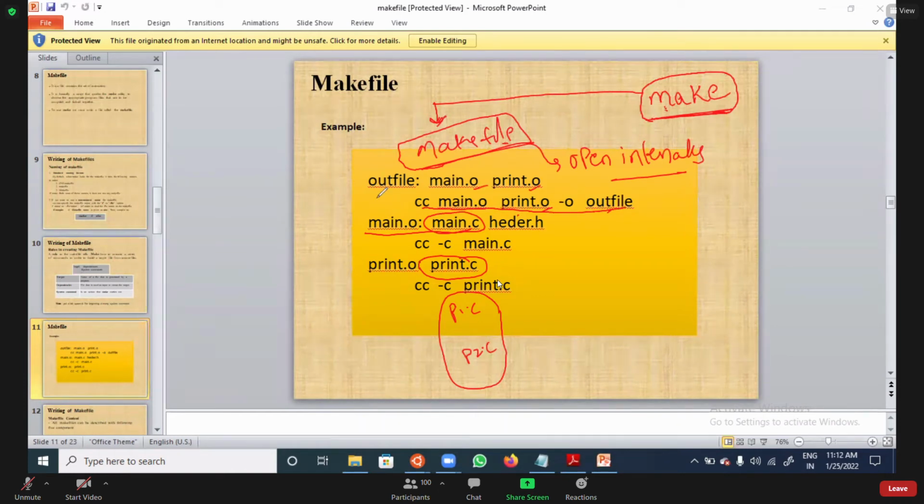We need to provide all the file names in one file, that is nothing but the Makefile. Whatever the dependency files, generally you will write cc, p1.c, p2.c, p3.c like this, right?